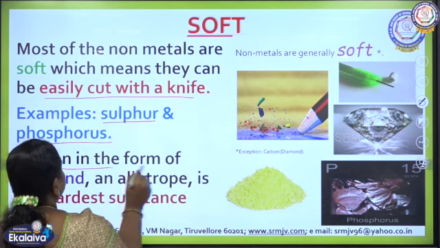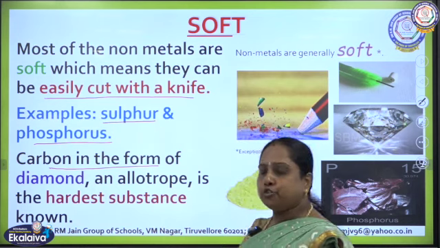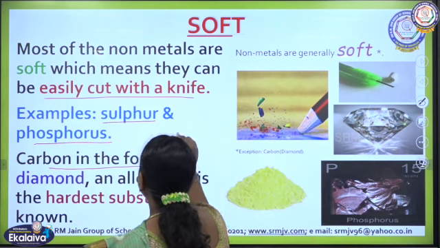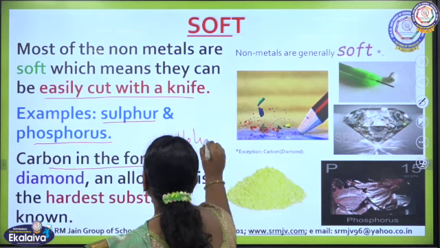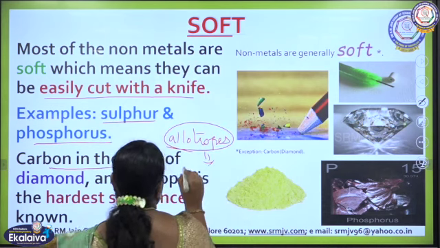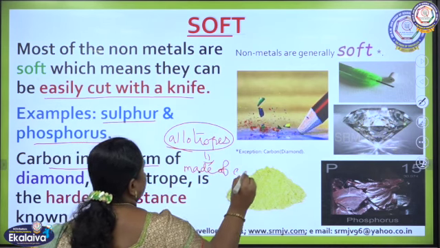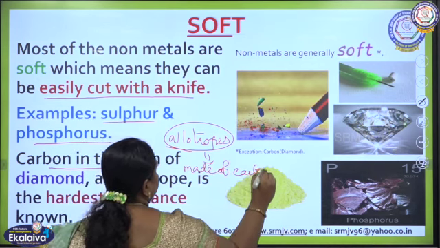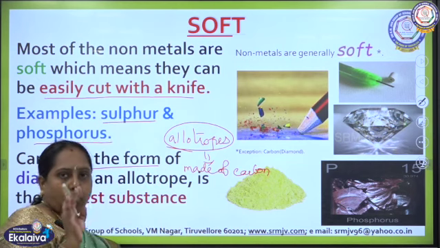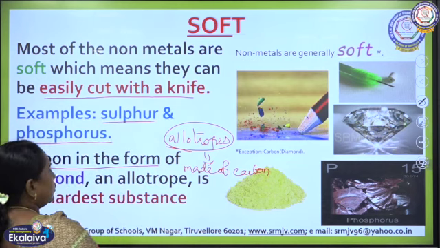Carbon is one of the non-metals which is available in the form of allotropes. What is meant by allotropes? They are nothing but forms made of the same element. So, the allotropes of carbon are made of only carbon, not with other elements. What are the allotropes of carbon?